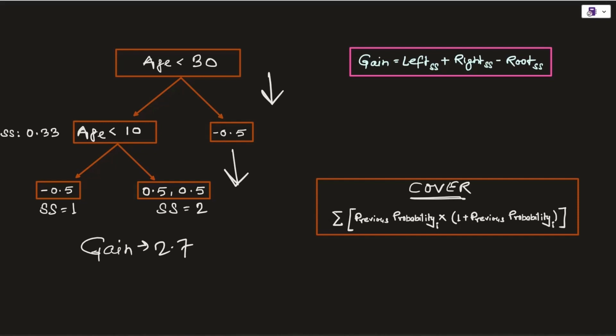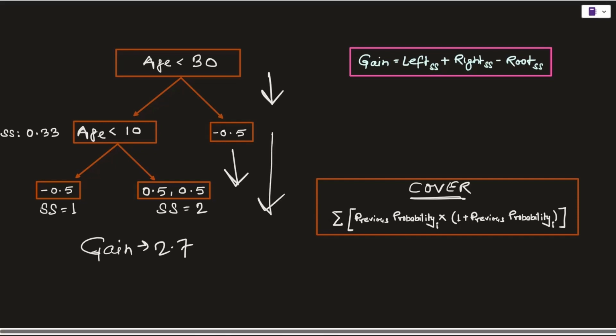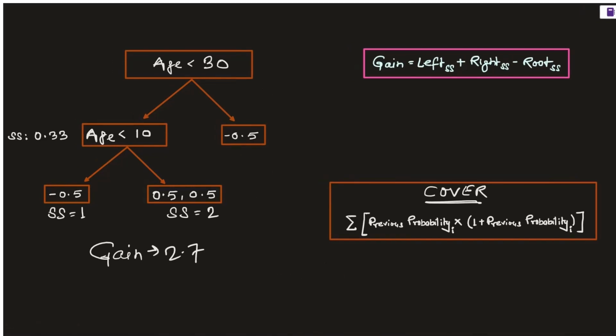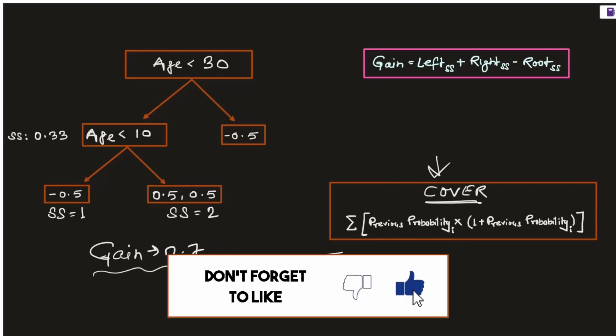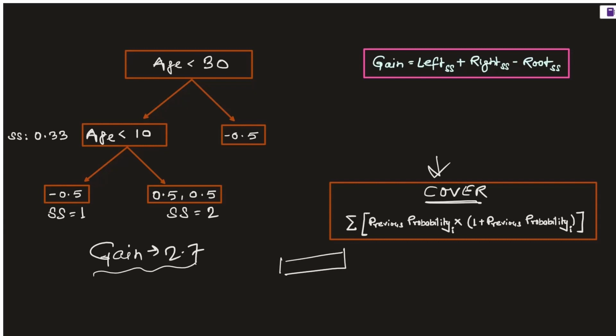However, when you are solving a real life problem, a tree can grow ahead and have up to 8 to 32 leaves maximum. So after growing the tree, it is important that we talk about the post-pruning technique, and it is time that I introduce you to the topic of cover. So recall why we were calculating the gain value. If we have a node that we want to split further, then we will try different splits like this, this and this. And the split with the highest gain value will be the final one that we will apply, and we will ignore the others. And this is how, using the gain value, we came up with this condition and this condition.